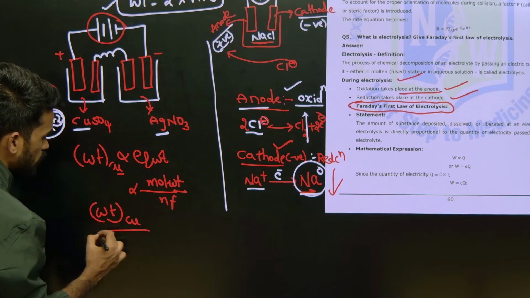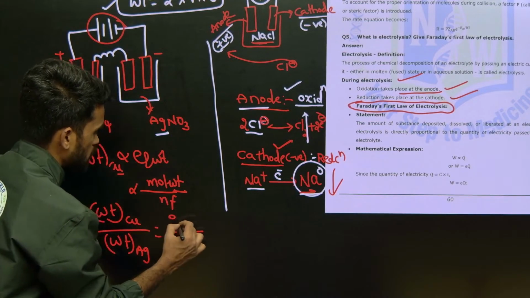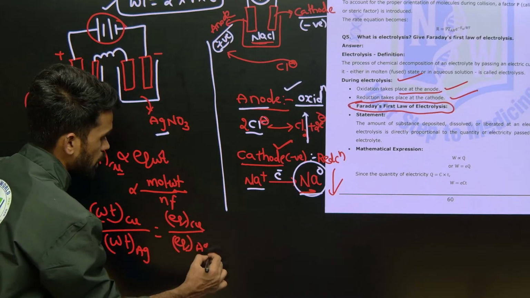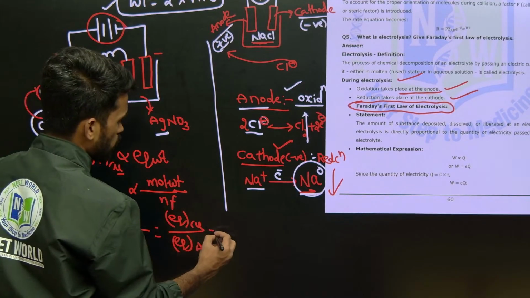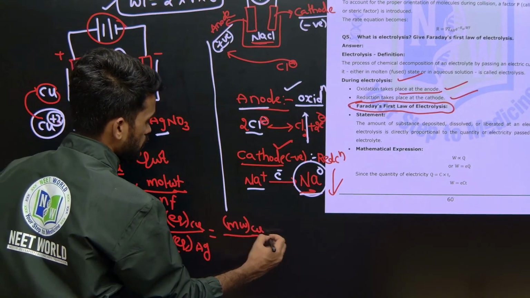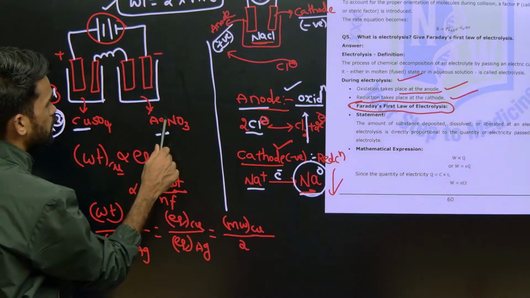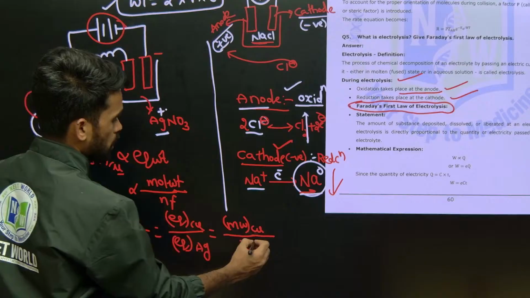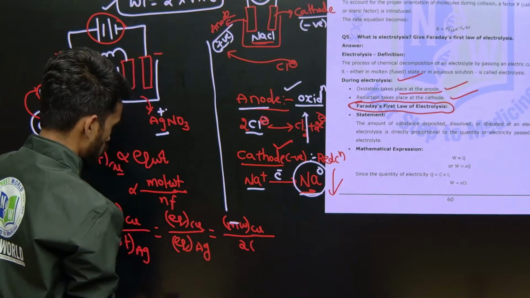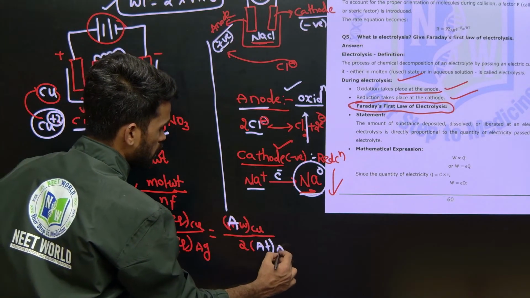weight of copper deposited by weight of Ag deposited will be equal to equivalent weight of copper by equivalent weight of Ag. Like this we need to take. Okay, so what is the equivalent weight of copper? It means molecular weight of copper by its n factor. What is the n factor for copper? It is 2, and for silver here it is plus 1. So atomic weight, this is not molecular weight, this is atomic weight of copper, and here also atomic weight of silver by its n factor.